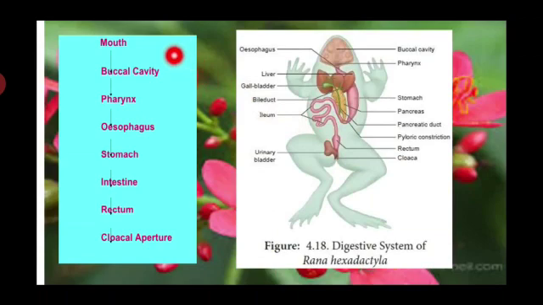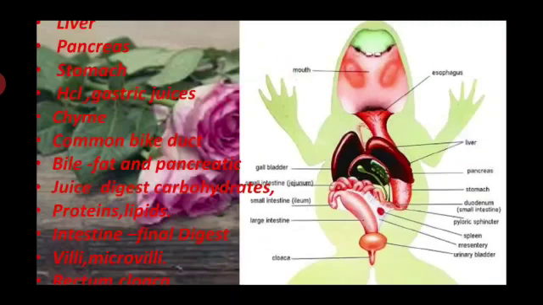The food passes from the mouth, buccal cavity, pharynx, esophagus, stomach, intestine, rectum and cloacal aperture. The liver, pancreas and stomach are involved in the digestion process. HCl and gastric juices turn the food into partially digested food, which we name chyme. This chyme is digested in the duodenum region, at the common bile duct, with bile, fat and pancreatic juices digesting carbohydrates, proteins and lipids. In the small intestine, most of the digestion takes place.